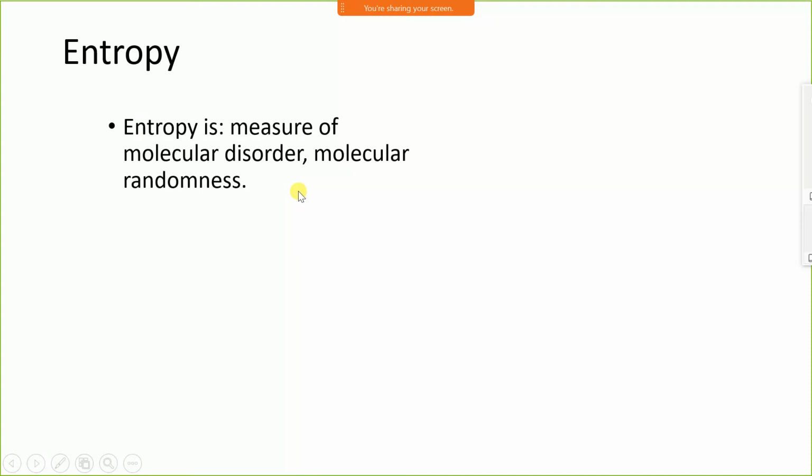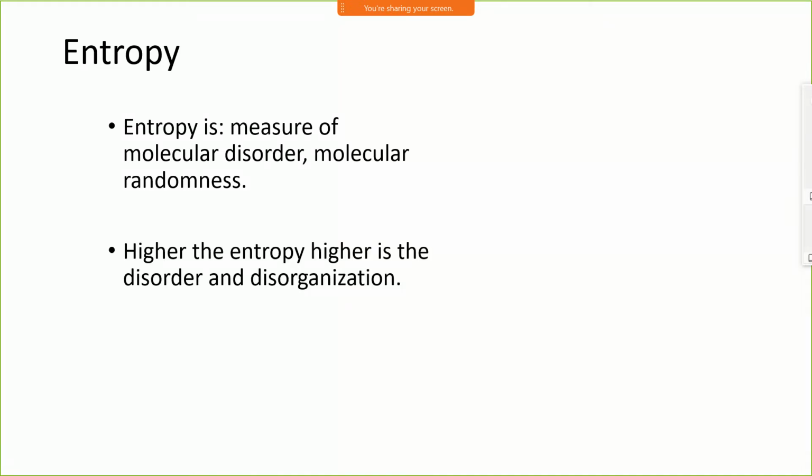Consider a solid. In a solid, molecules are compactly connected with one another. The bonding is very strong. All the molecules are at their particular place, and they are not moving. Therefore, entropy in the solid is 0. When we consider the example of a liquid, molecules of liquids are moving, but they are not crossing the boundary, but they are moving. Therefore, entropy is quite high